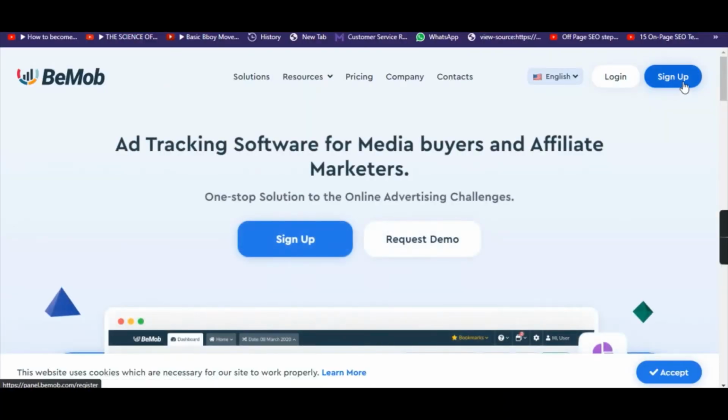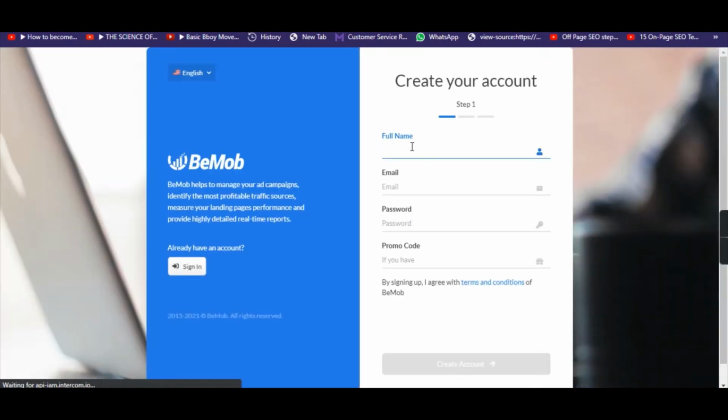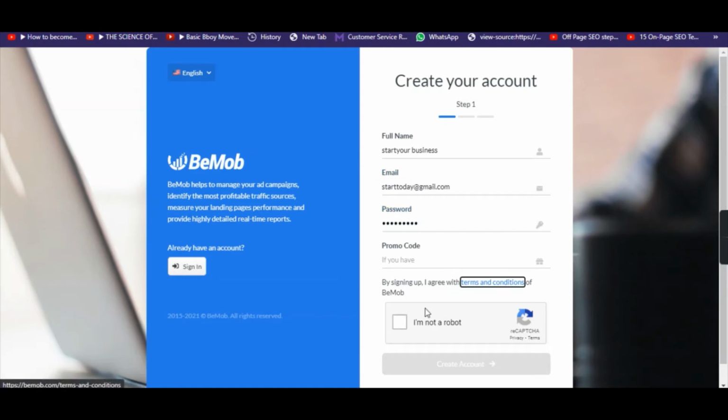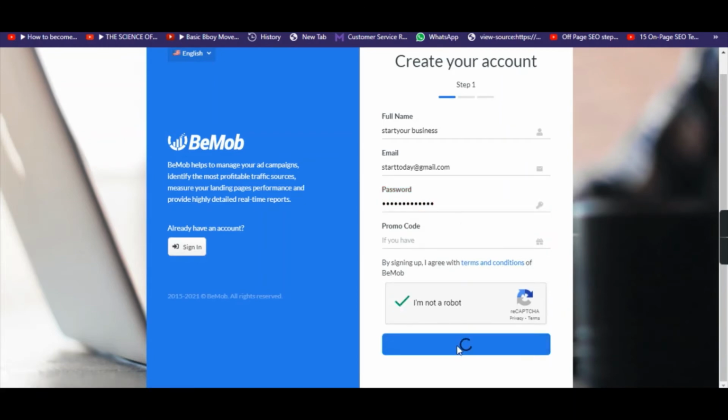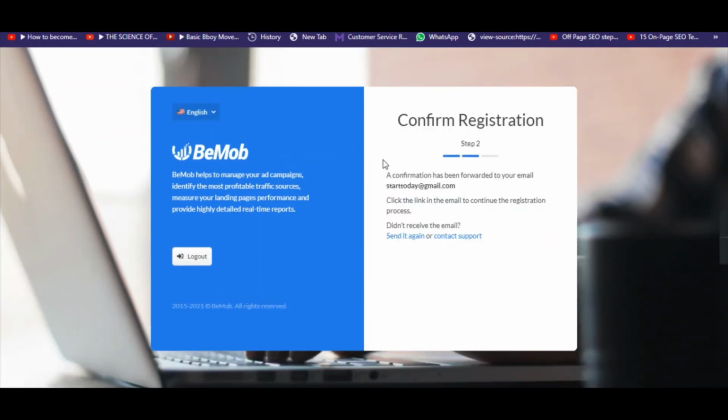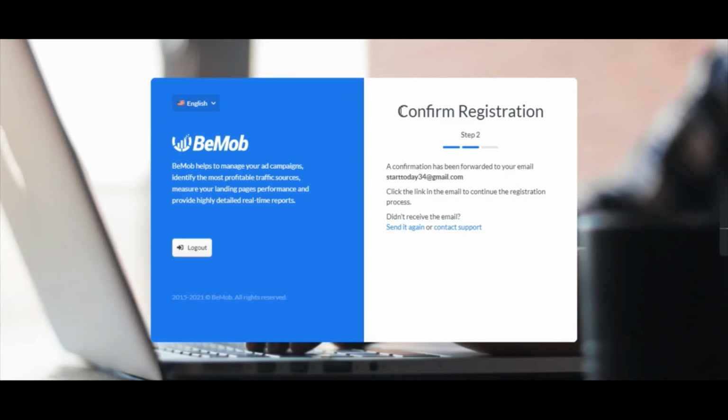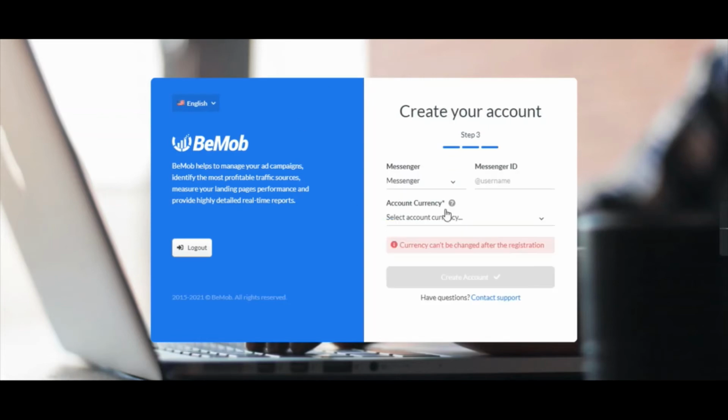See, here we have a sign up button, so please click on that. Okay, and give your full name. See, after I get a confirmation email from Bemob, once I click the link, it redirected me over here.